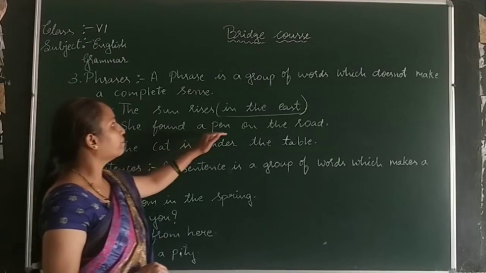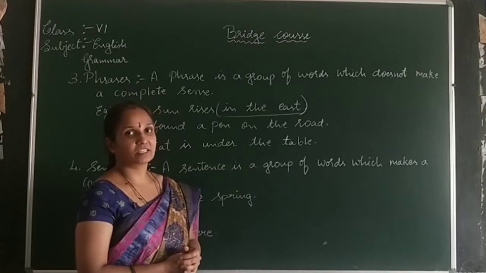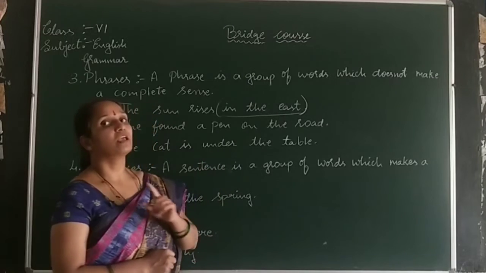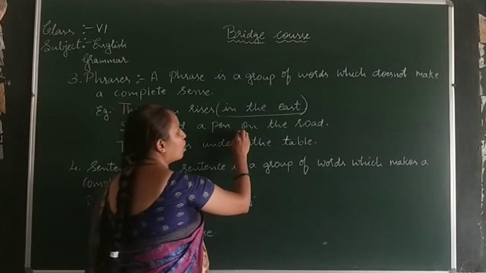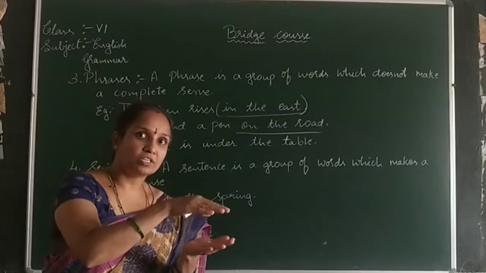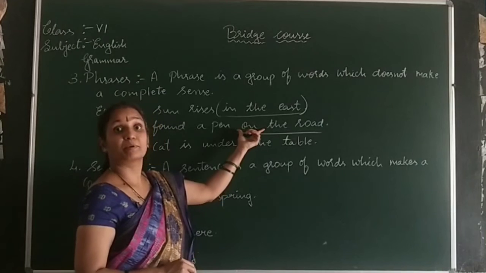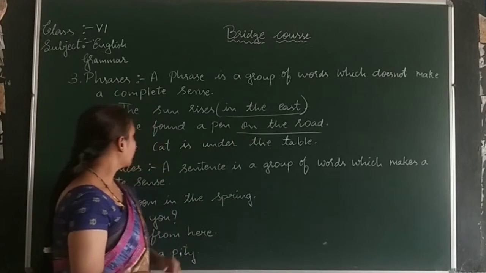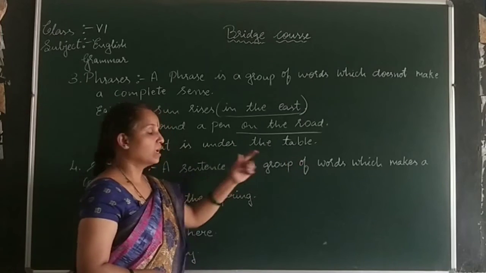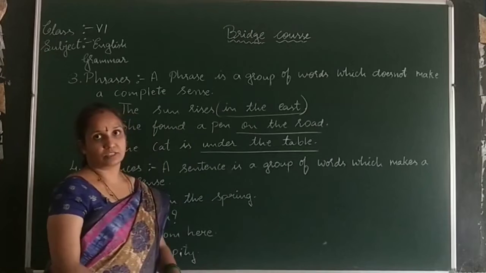In the same way, the other example. She found a pen on the road. Come on, let us identify which is a phrase. Yes, it is "on the road." "On the road" is a phrase. "On" is a preposition. Next one. The cat is under the table. "Under the table" is a phrase.